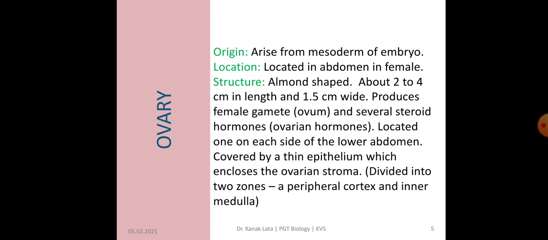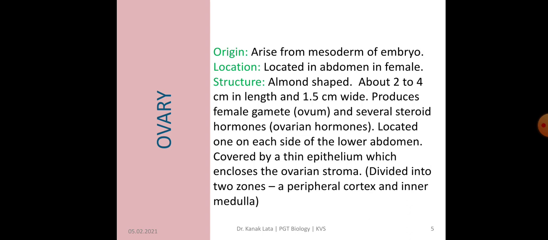Now the next endocrine gland is ovary. Ovary also arises from mesoderm of embryo and is located in the abdomen of female, that is inside the body of female. Ovary is almond shaped and 2 to 4 centimeter in length and 1.5 centimeter wide.